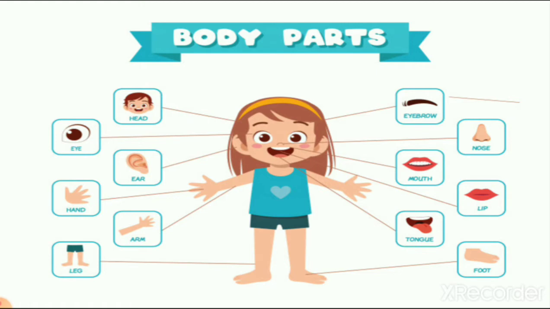So all body parts are different from each other, so they help us in different ways, right? So here you can see body parts like head, eye, ear, hand, arm, eyebrow, nose, mouth, lip, tongue and foot, right? So these are all our body parts.